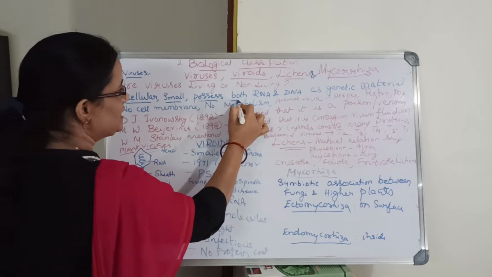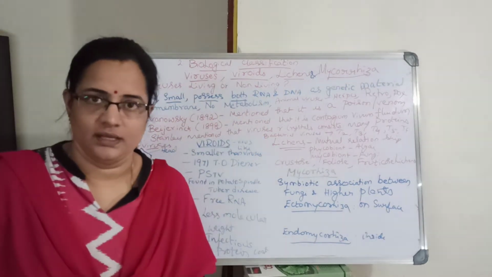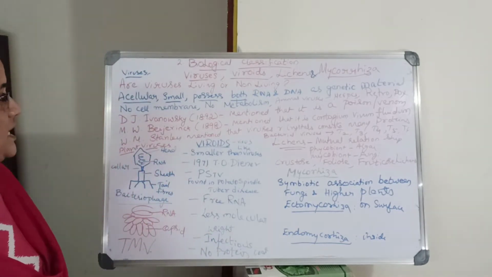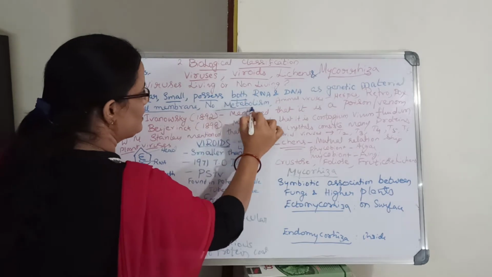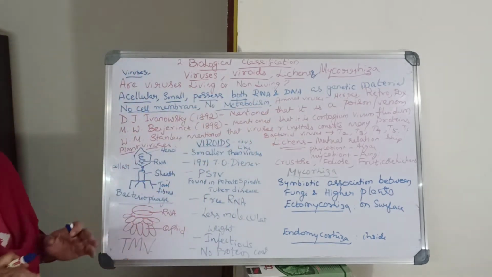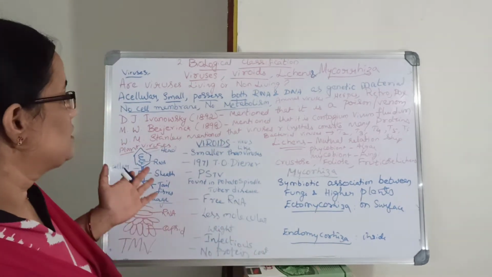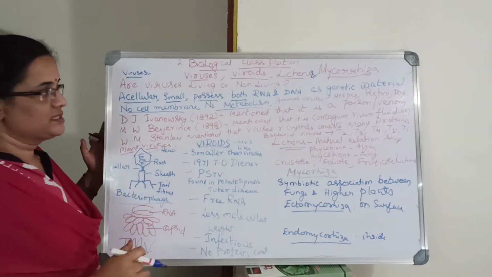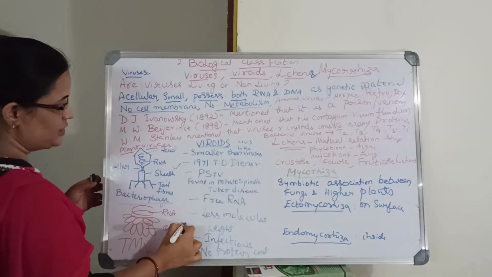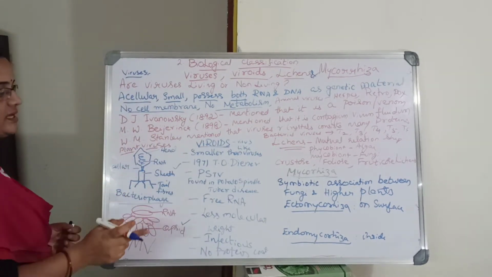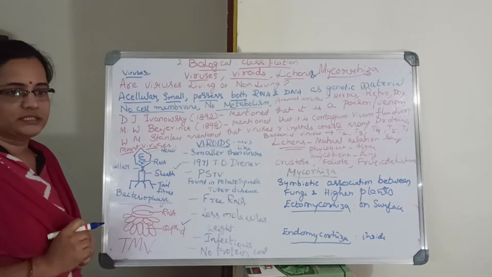Viruses contain DNA or RNA as the genetic material, most of the time RNA, sometimes DNA also. They do not contain a cell membrane and have no metabolism, meaning no digestive system, circulatory system, or excretion. There are no chemical reactions inside the body. So these are the diagrams they gave in your textbook. You can learn them, because they ask 2-mark and 4-mark questions as diagrams and simple small questions.